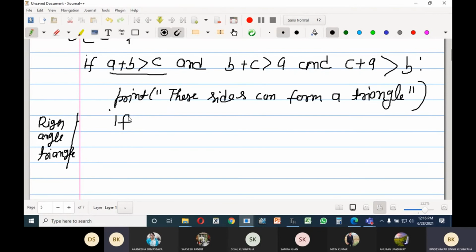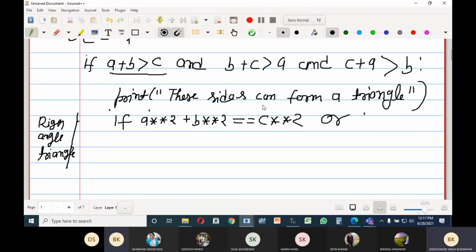And what you will do here: a square, you will write a star star 2 plus b star star 2 is equal to c star star 2, or any condition is true. Here it is or, because if any condition is true, then the triangle would be a right angle triangle.